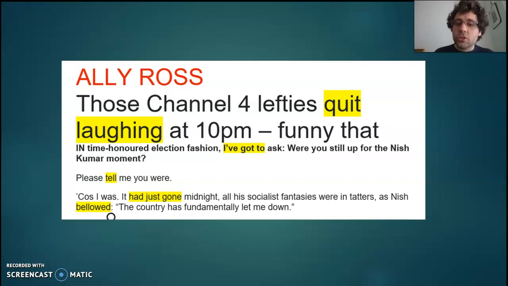And he said it had just gone midnight. That's your perfective aspect. Yeah, he's thrown us back into that moment where midnight was out the way, and then Nish bellowed, still past tense, but that's a bit he wants us to focus on. Notice that dynamic verb, bellowed. This whole text is trying to make the lefties, as Ali Ross describes them, seem like irrational, crazed people, and I think bellowed adds to that massively there.